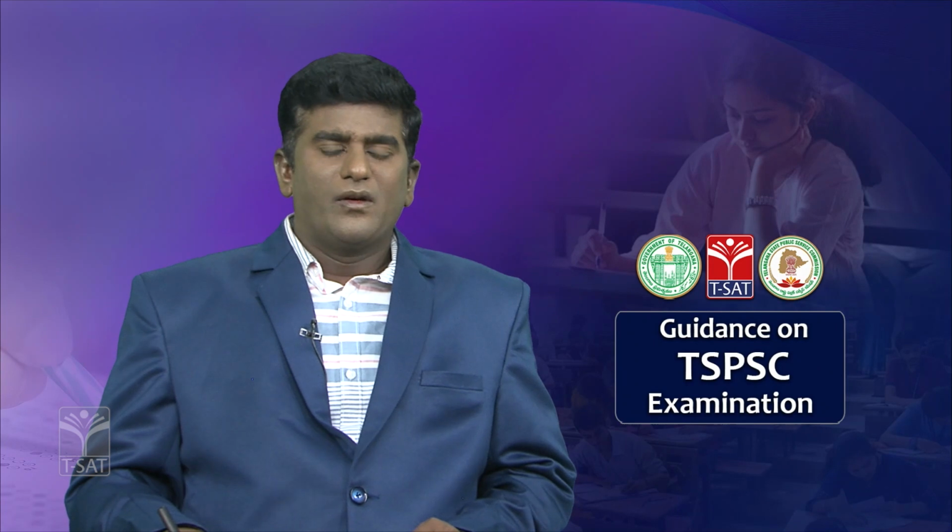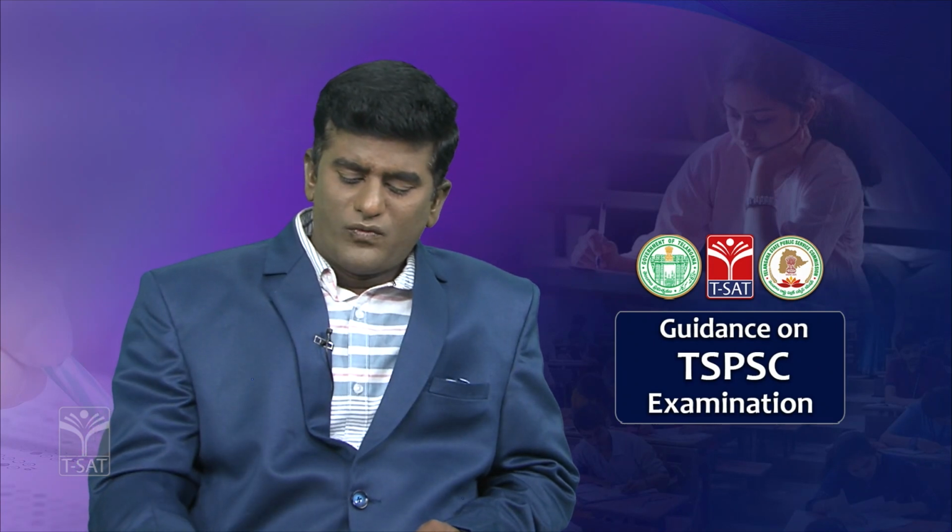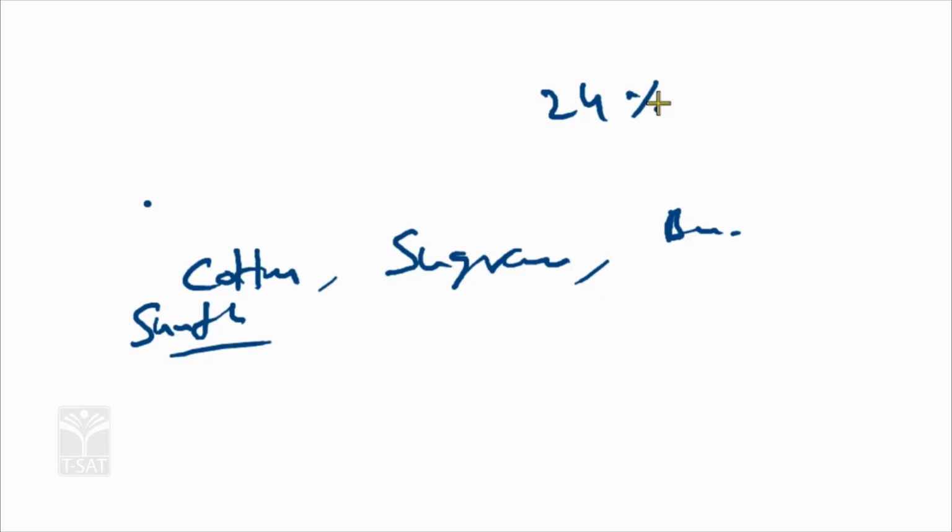The percentage of black soil in the Telangana state is 24%. In the northern part as well as the southern part of Telangana, a huge amount of black soil is covered. It is also one of the highly fertile soils in Telangana state.